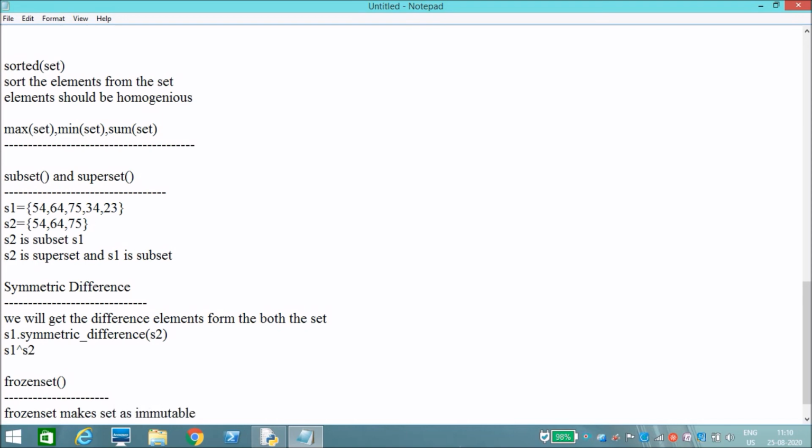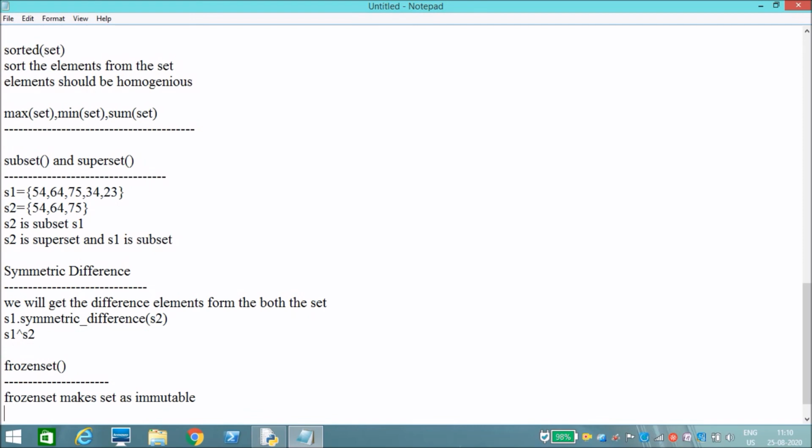It will convert the set from mutable to immutable. We cannot add and we cannot remove, and we can perform all other operations, except adding and removing. Why do we use frozen set? When we don't want to change the values in the set, then we can make it a frozen set, so that we cannot add or remove elements. How can we make a frozen set?